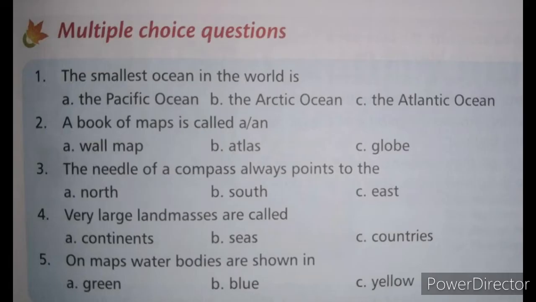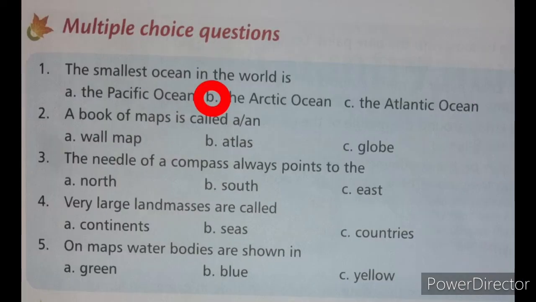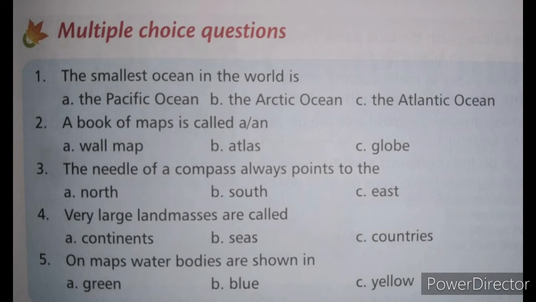Multiple choice questions. The smallest ocean in the world is: the Pacific Ocean, the Arctic Ocean, and the Atlantic Ocean. The right answer is Arctic Ocean. Second, a book of maps is called a or an: A, wall map, B, an atlas, C, globe.